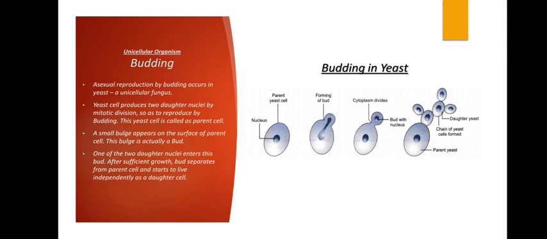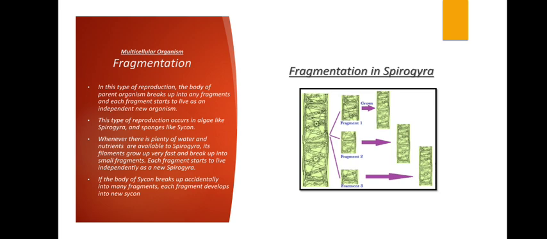What is the scientific name of yeast? Saccharomyces cerevisiae. It is eukaryotic but unicellular. Done. Moving on to the next, that is fragmentation, which is again taking place in multicellular organisms. Till now we were talking about single cells, unicellular. Now talking about multicellular. So fragmentation.